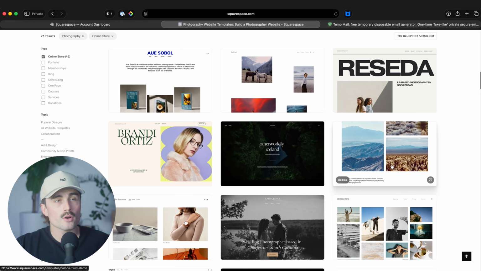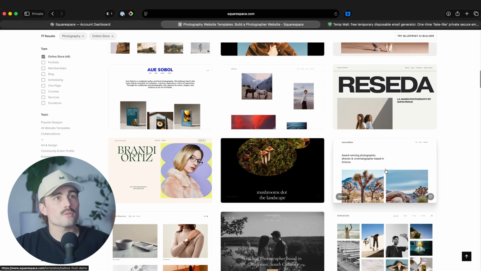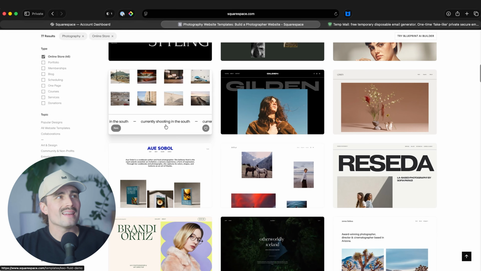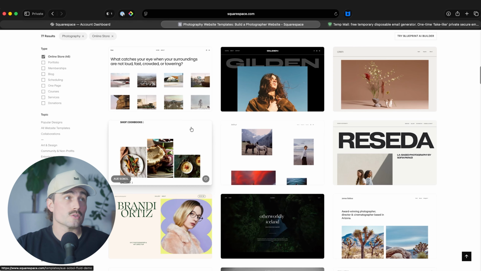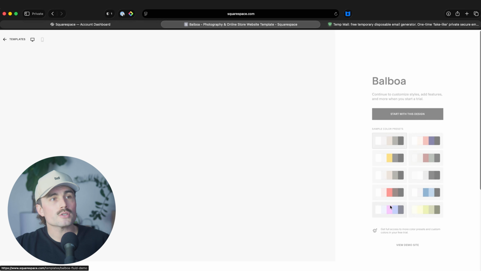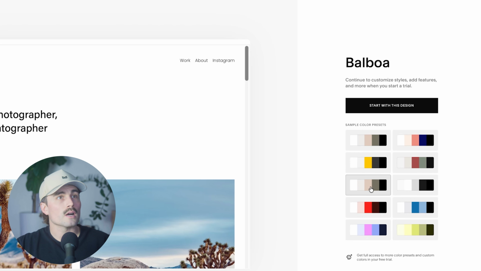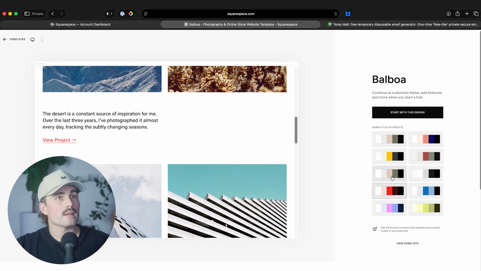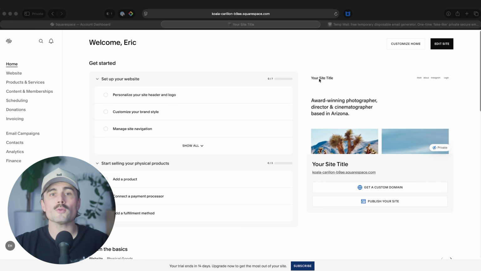If you hover over any of these, you can see a little preview of the website. So far, I'm really liking that one, especially for a photography website. And again, Squarespace is really geared towards visual aesthetics, which is perfect for photography. So I'm going to select this one, Balboa, and you can select different color palettes here. It's not really changing anything yet, but here you can see that red color changing. So I'm going to go with the base one and click start with this design.